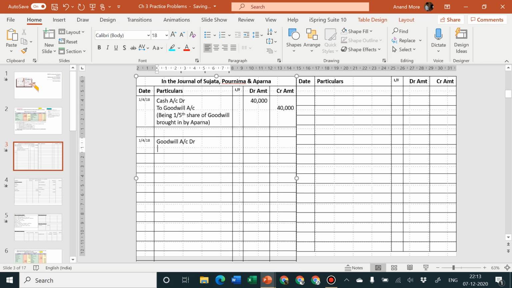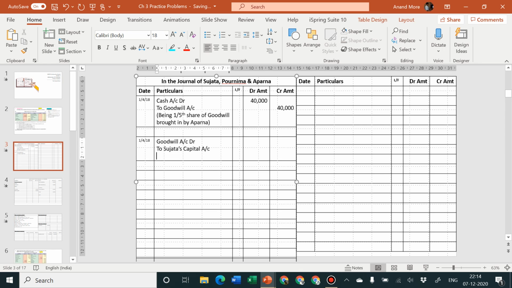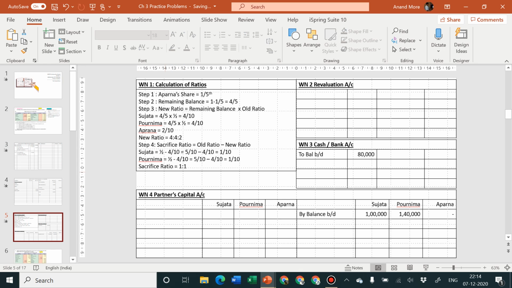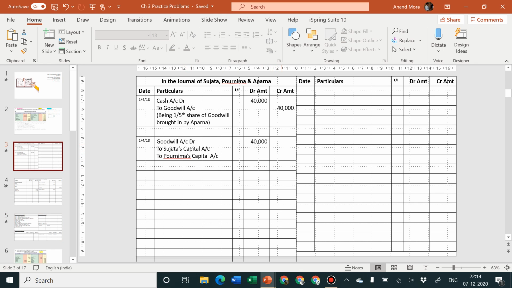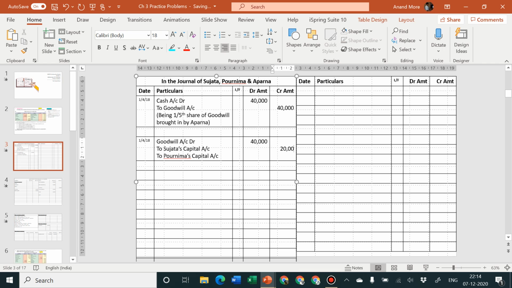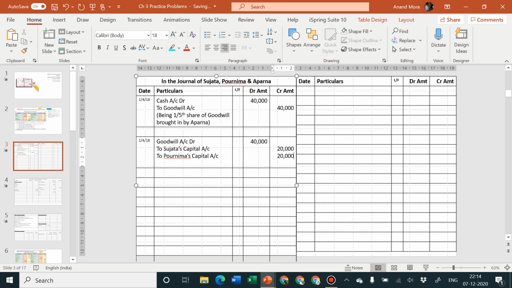The amount of goodwill is how much? 40,000, which will be transferred to Sujata and Purnima in their sacrifice ratio, which we have calculated in our working note number 1. And working note number 1 says that the sacrifice ratio is how much? 1:1. So we are going to divide 40,000 as 20,000 to Sujata and 20,000 to Purnima.